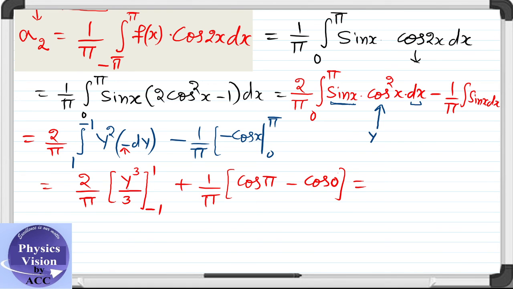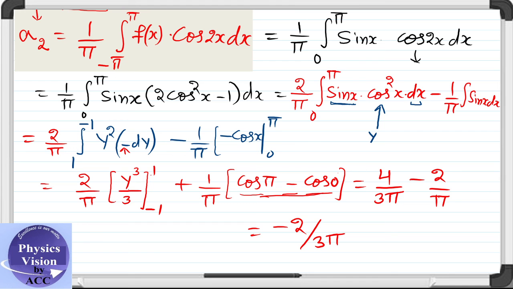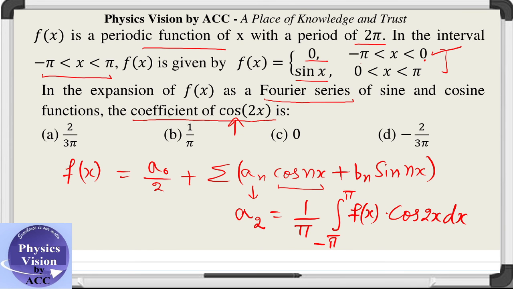Now substitute the values. We get 1 cube minus of minus 1 cube gives us 2, 1 plus 1, that is 2. So it becomes 4/3π, and this minus 1 minus 1 gives us minus 2/π, right? So solving this, we got the result as minus 2/3π. So option D is the correct answer to this question, right?